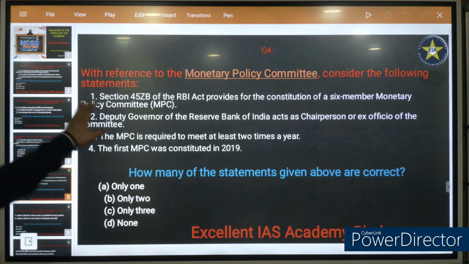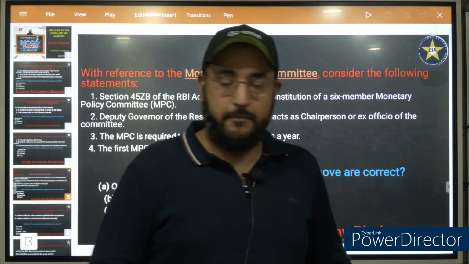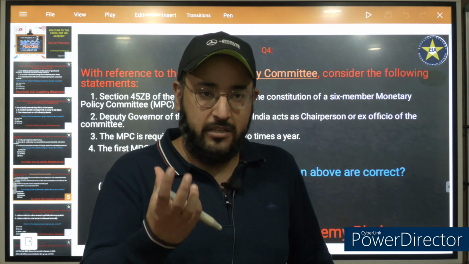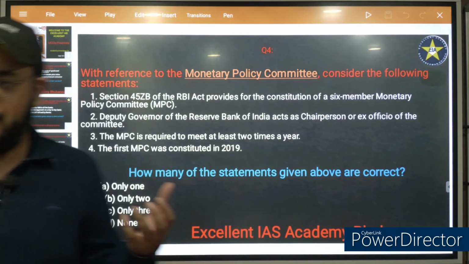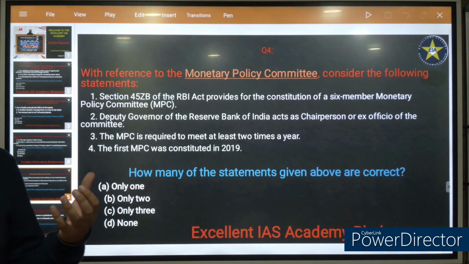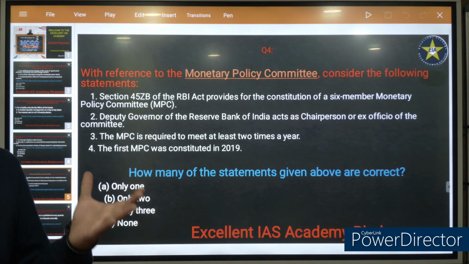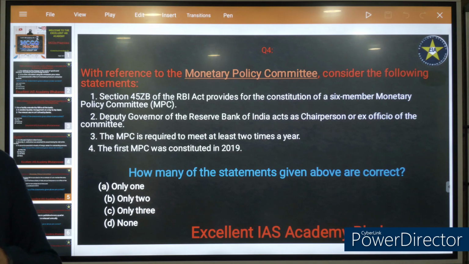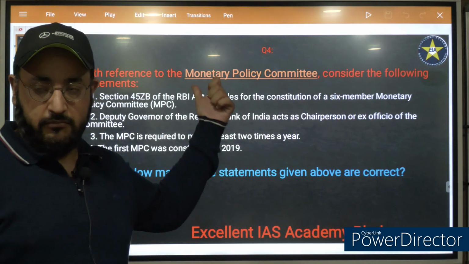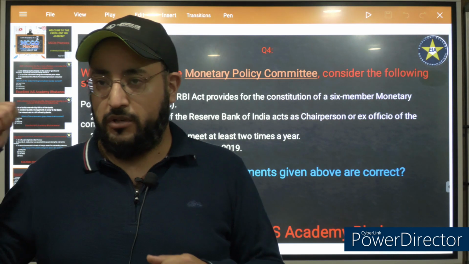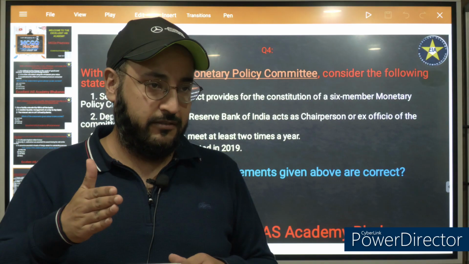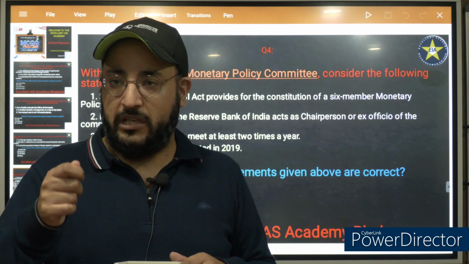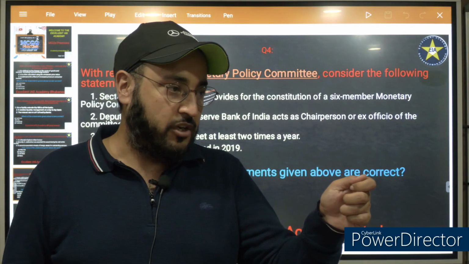With reference to Monetary Policy Committee, now when we talk about MPC, Monetary Policy Committee, it's a committee which comprises of 6 members. 3 members are from RBI, 3 members are nominated by Government of India. The main objective behind setting this MPC is to regulate the interest rate. Now, before 2016, let me give you a brief overview about Monetary Policy Committee. RBI governor had the discretionary powers, which simply means he was the sole authority to decide whether to increase interest rate or to decrease.